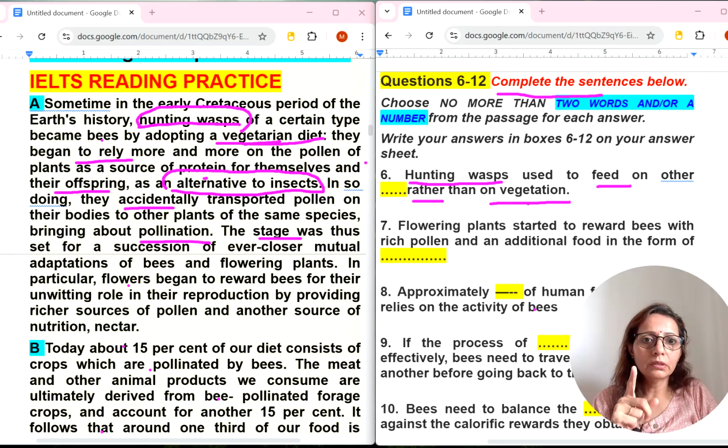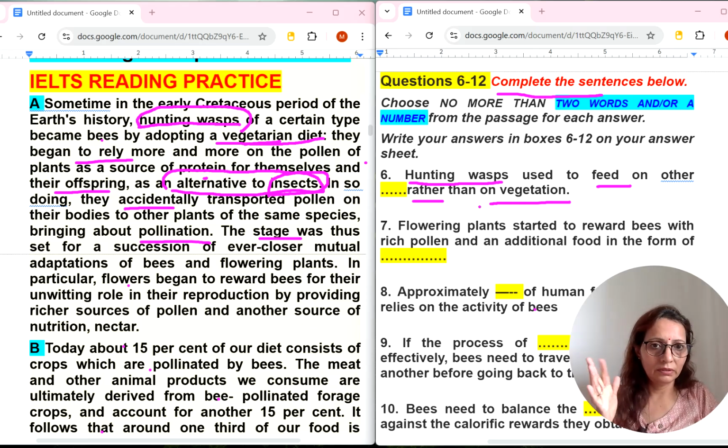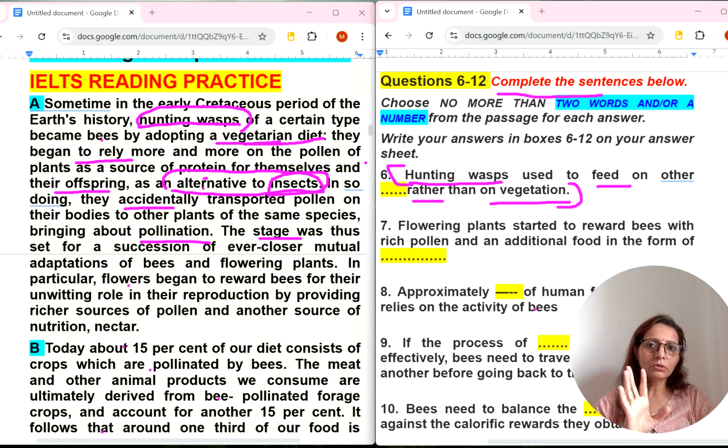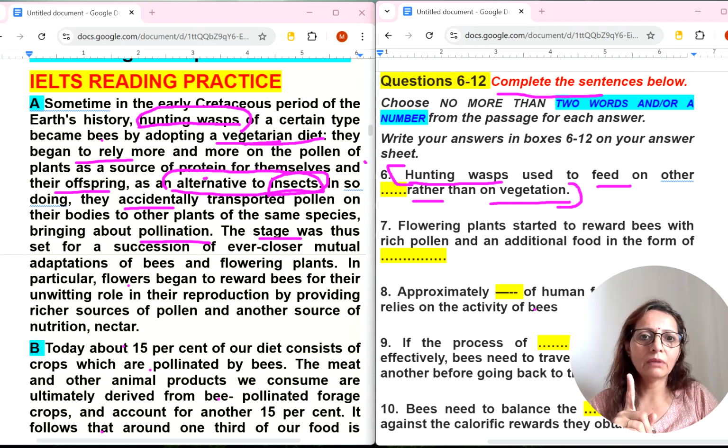Used to feed on other insects rather than on vegetation. So insects will come here. Here the trick did not work, because we need to understand the sentence structure. If you ask me for reading tips and tricks, I always say focus on the words before and after the blank. But here these two words were not matching. Okay, but we understood the sentence structure and got the answer.